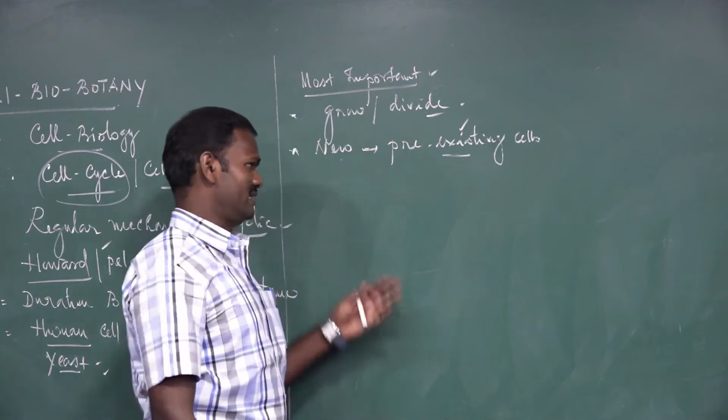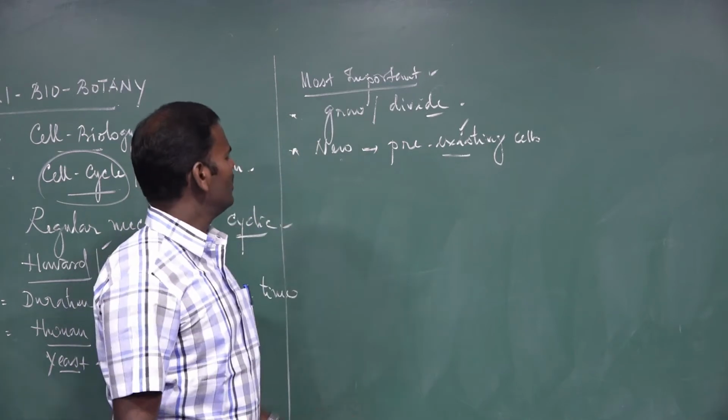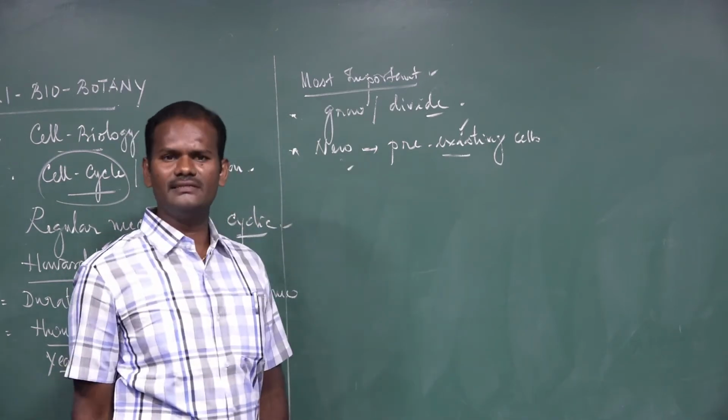This was proposed by Schleiden and Schwann. That is called cell theory.